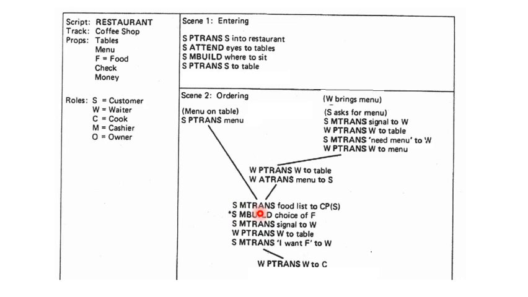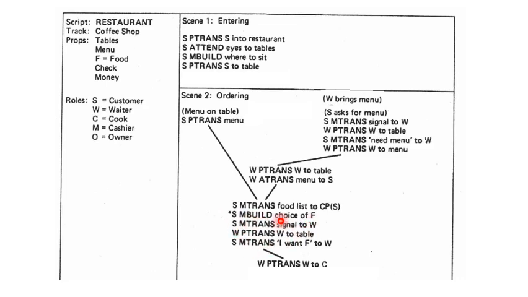Customer MTRANS food list to conscious processor. That means we are processing in our mind what we need to eat. That is the conscious processor. MTRANS food list to CP. Then we decide what to eat. That is SM build choice of food.